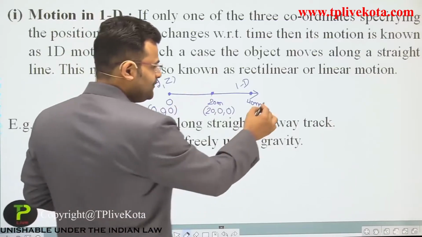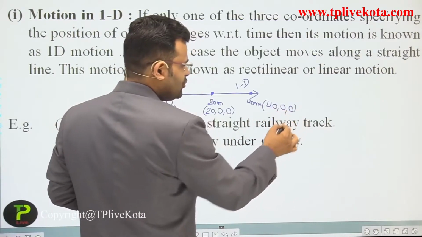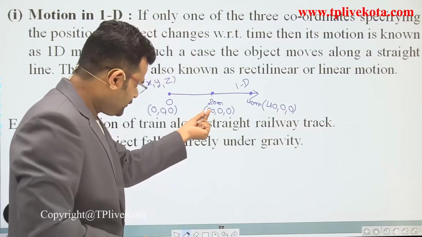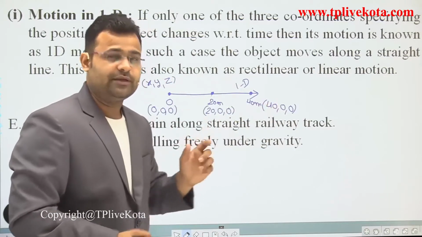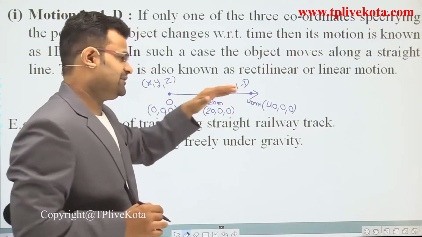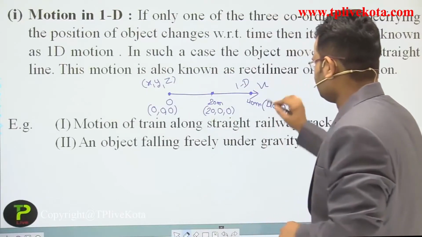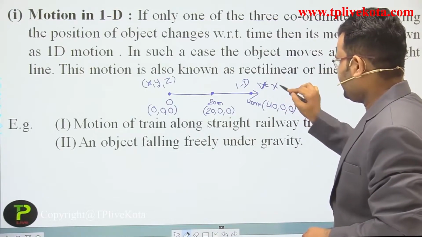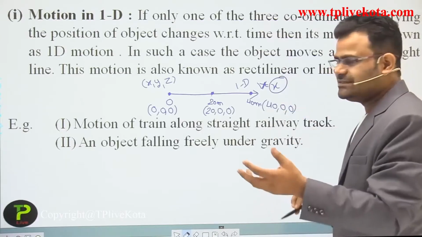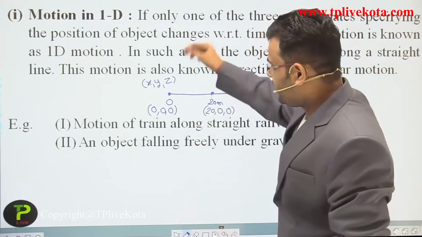Again at 40, the position is 40, 0, 0. Why do we say 20 and why 40? Because dear students, the object is moving in one direction, which we already assumed is the x direction. So we change only the x coordinate of that system, not y and z.